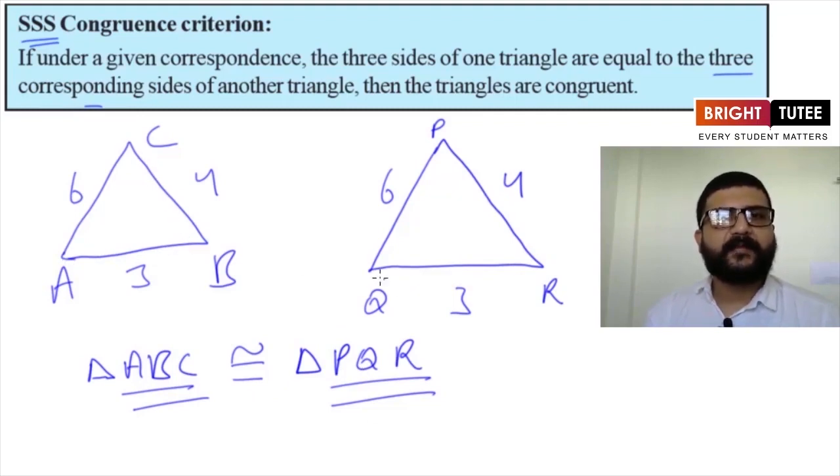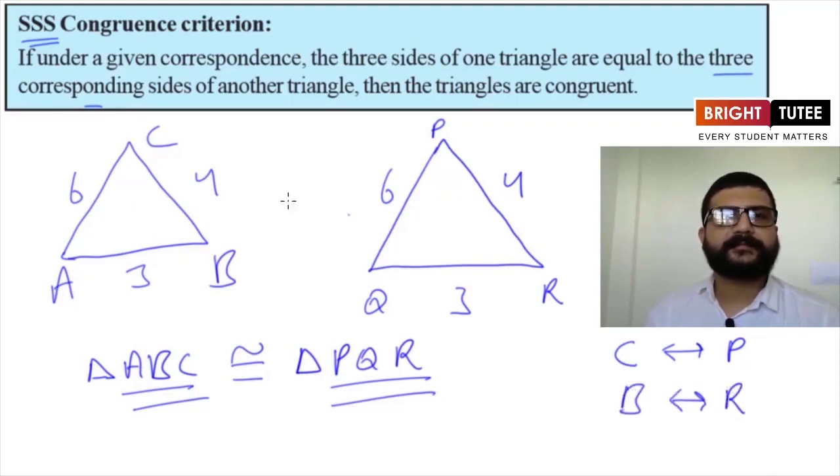It is C, and the vertex opposite to QR is P. So it means the vertex corresponding to C will be vertex P. And then the vertex opposite to side AC is B, and the vertex opposite to side PQ is R. So it means B will be corresponding to R. Now BC is the third side, BC is equal to PR. Now the vertex opposite to BC is A. So it means A will be corresponding to the vertex opposite to PR, and that is Q here.